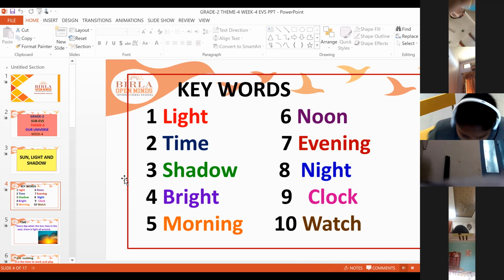And put today's date. Yes, today is 2/12/20, 2nd December. And put the heading as keywords. And start writing the keywords. Leave a line.